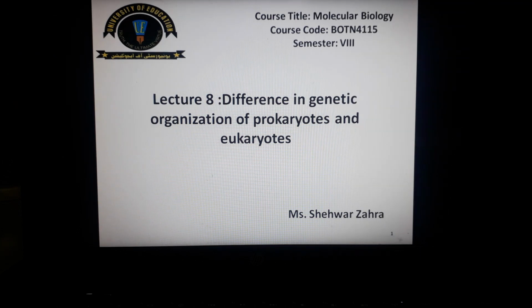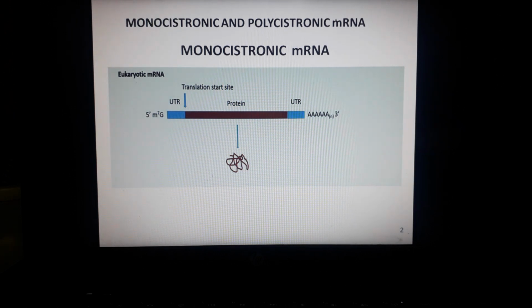Today our topic of discussion is the difference in genetic organization of prokaryotes and eukaryotes. So the first difference that we are going to discuss is about monocistronic and polycistronic messenger RNA. We have discussed both of these terms in our lecture number 6. Here we will take a brief overview.